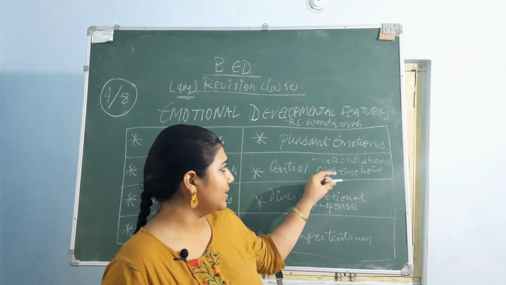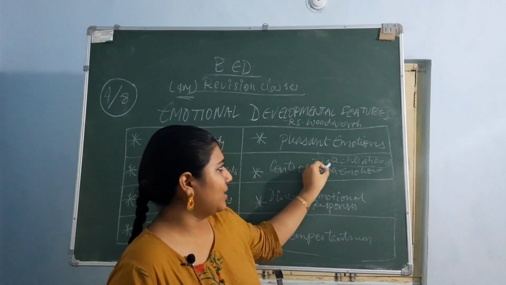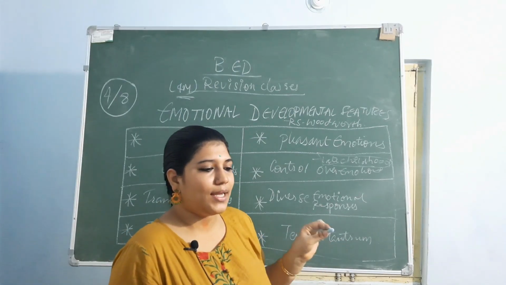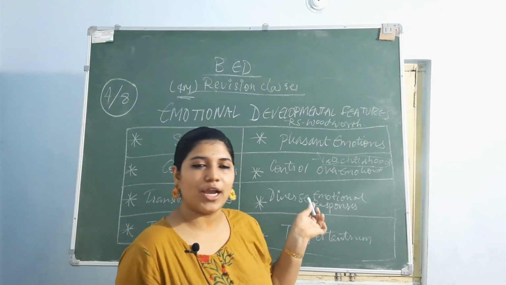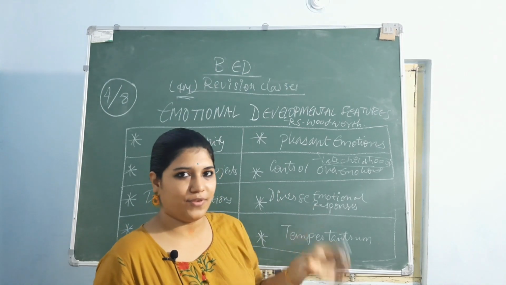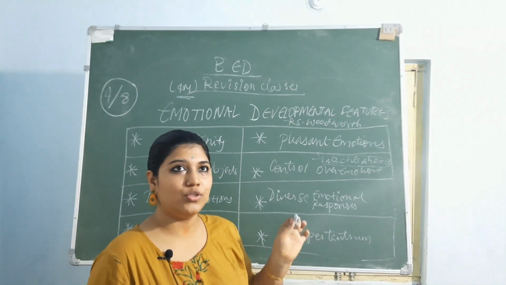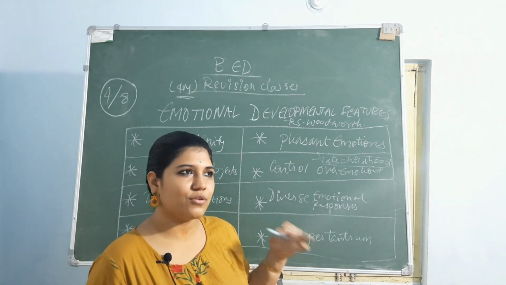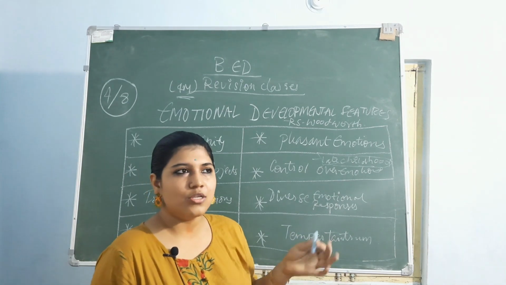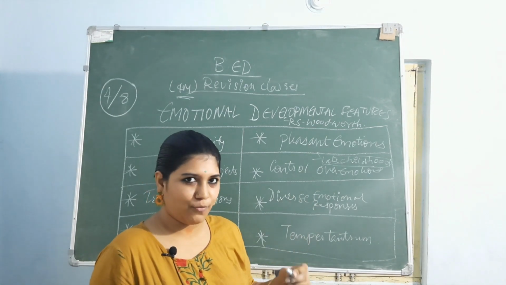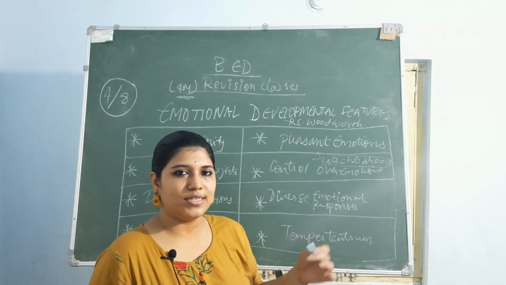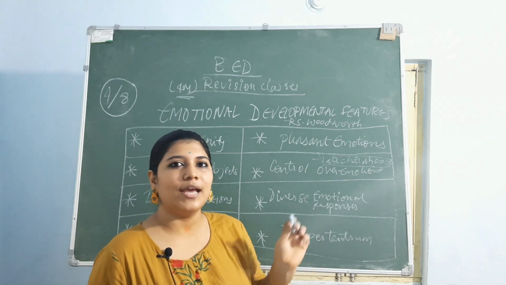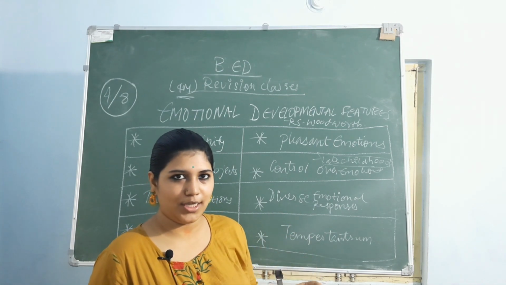And control. By the time they reach late childhood, they'll have control over their emotions. Whenever they were small, they used to cry for each and everything. When their dad promised them that he is going to bring a doll today, but unfortunately he couldn't get it because of being busy at work or just forgetting it, he'll come and convince them, okay, today it was not possible, I'll get it tomorrow. Then the child won't listen. He starts crying, I just want it now. Then either the dad has to get it, or he has to shut the child up by saying something or the other.